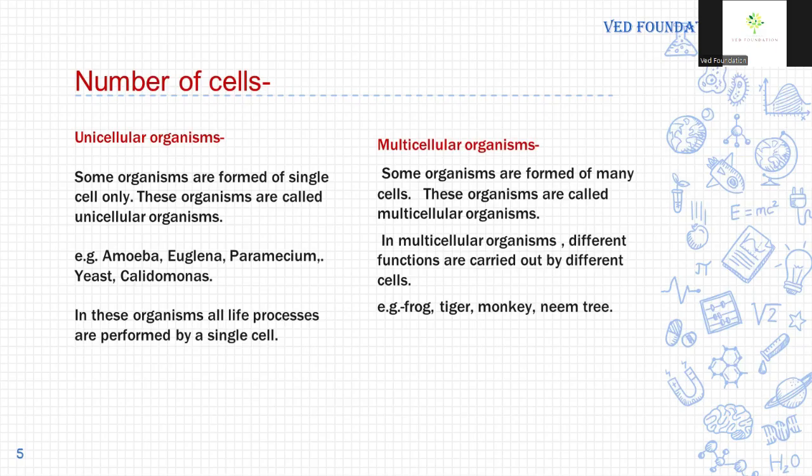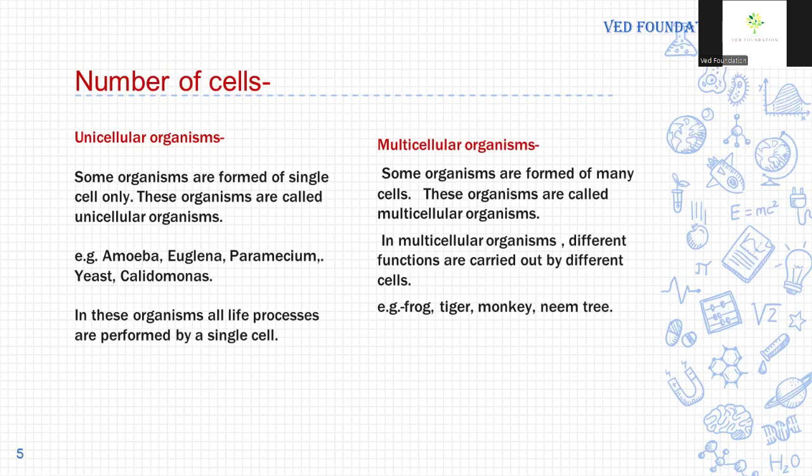Some organisms are formed of a single cell only, means their body is made up of only one cell. These organisms are called unicellular organisms. Examples: amoeba, euglena, paramecium, yeast, Chlamydomonas. These are unicellular organisms. Their body is made up of a single cell only, and all the life processes are performed by the single cell.